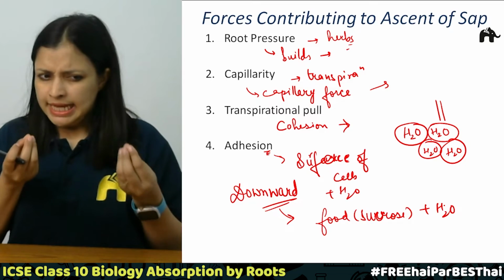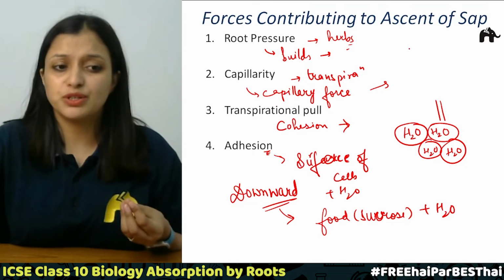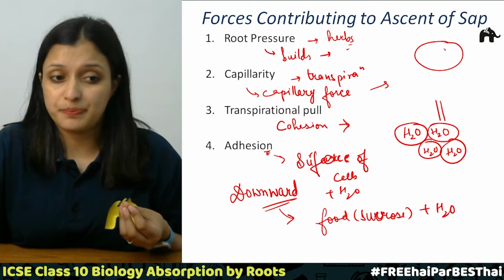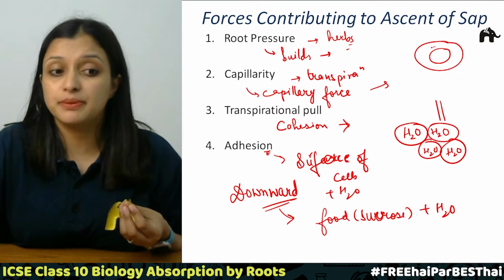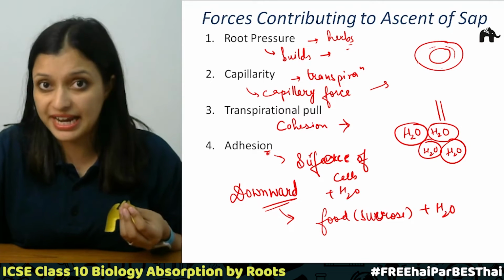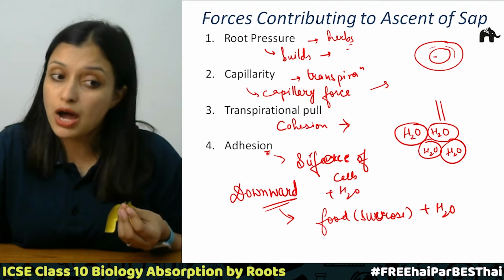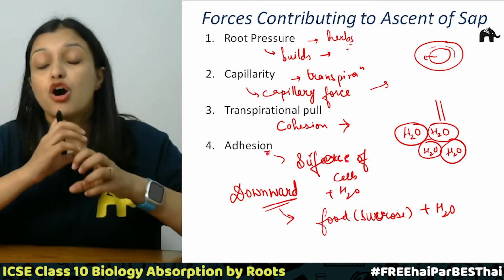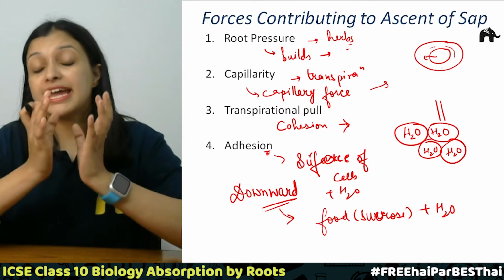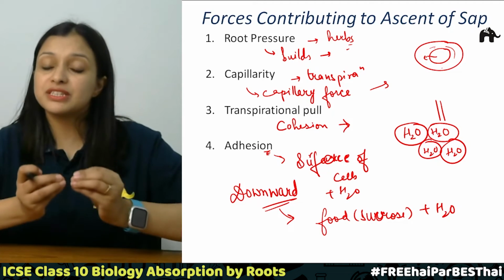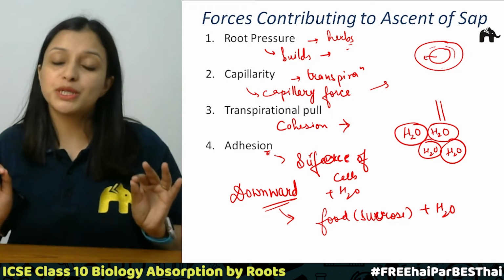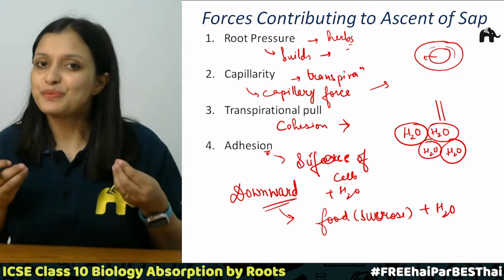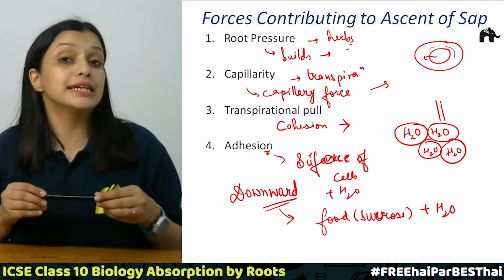A small thing that I can tell you here is, if this is the stem, then on the inner side there will be xylem and on the outer side there will be phloem, right? Water will move out from the xylem into the phloem. It mixes with that food, the sucrose or starch, and hence dilutes it, and it helps in the easy flow of that particular starch or sucrose, right? So it is very, very simple. Correct. I hope this is clear to everyone.